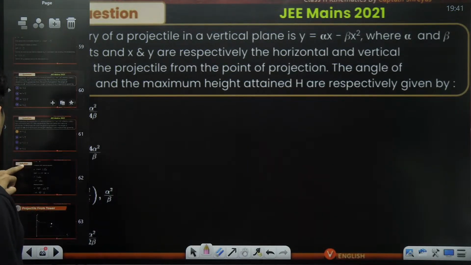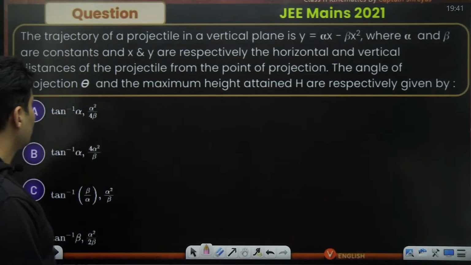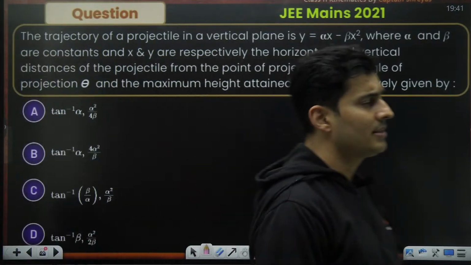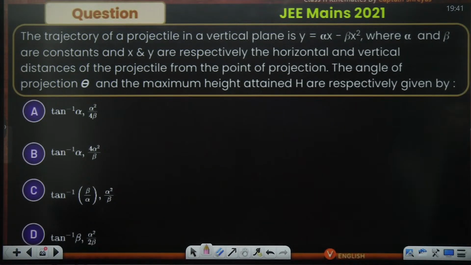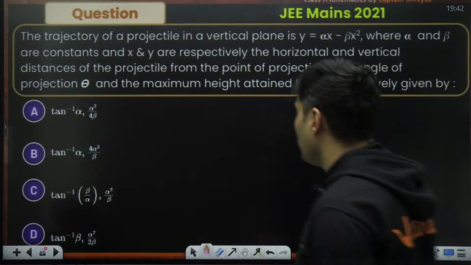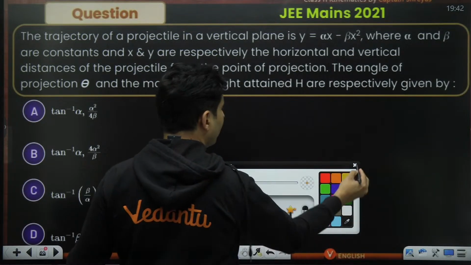Let's go to the next question coming up on your screen. The trajectory of a projectile in a vertical plane is this much. Alpha and beta are the horizontal and vertical distances, the x and y coordinates, of the projectile from the point of projection. The angle of projection is theta, and the maximum height is h. The angle of projection is given by... okay, so you have to find everything, right?